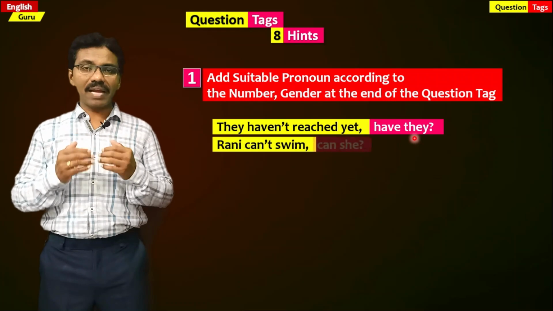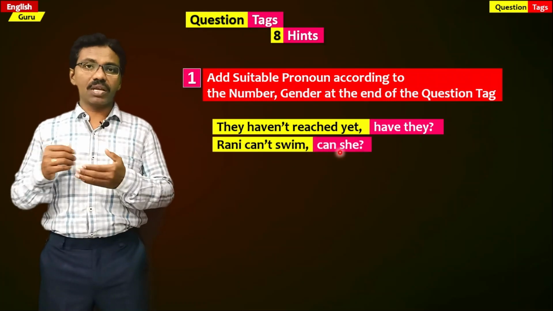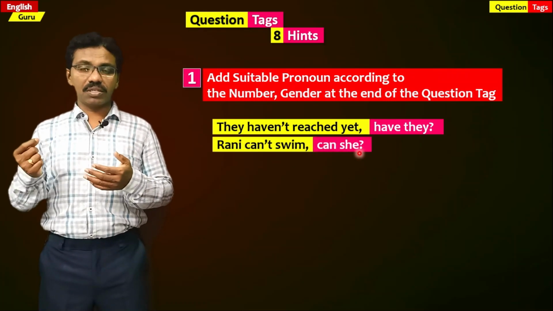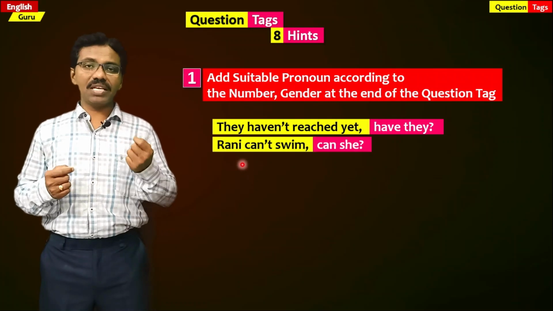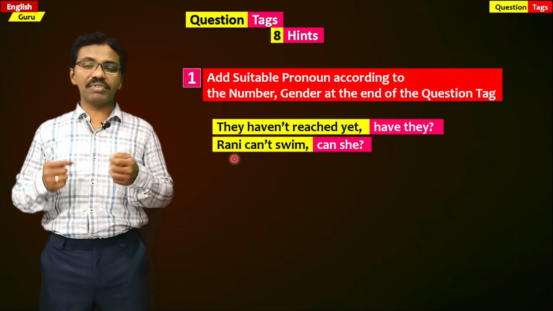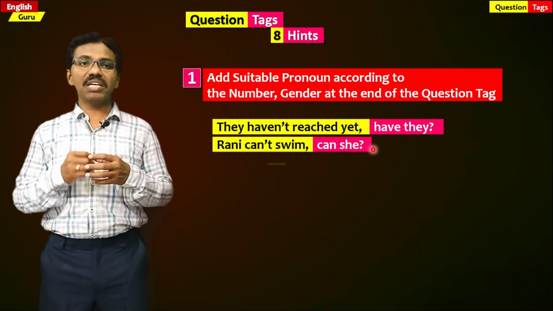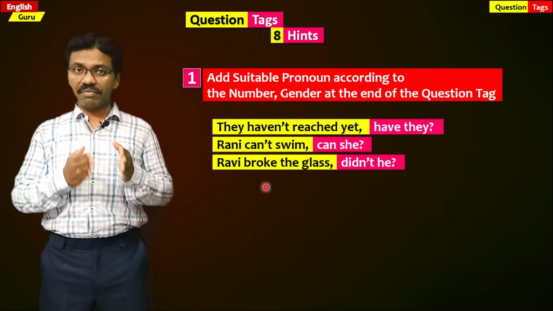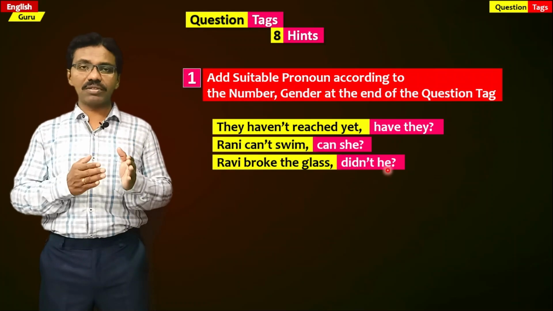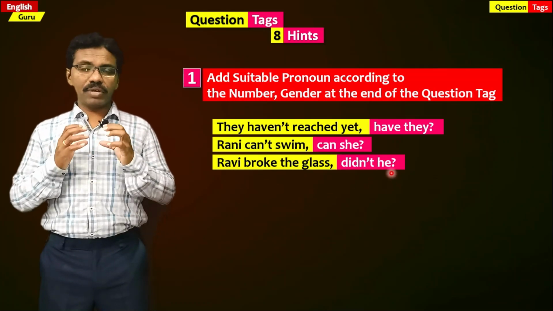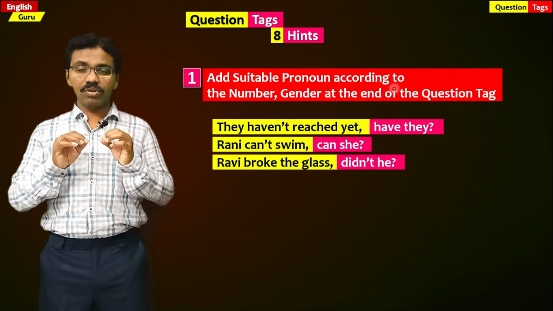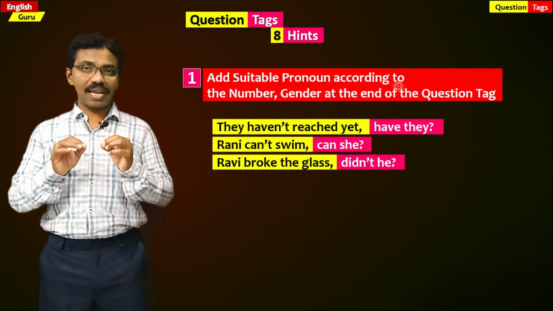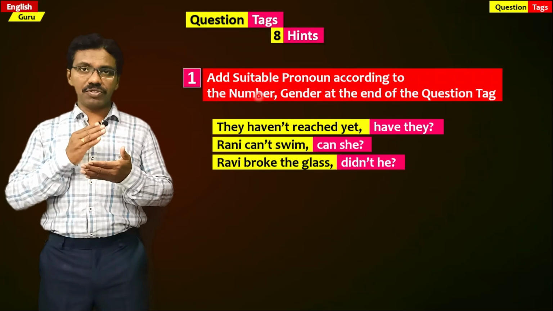In a similar manner, Rani can't swim. Can she? Why she? Because Rani is a feminine gender, so that's the reason we have added she. In a similar manner, Ravi broke the glass. Did he? So Ravi is a masculine gender, that's the reason he. So we have to add a suitable pronoun at the end of a question tag according to the number and gender of the given subject.